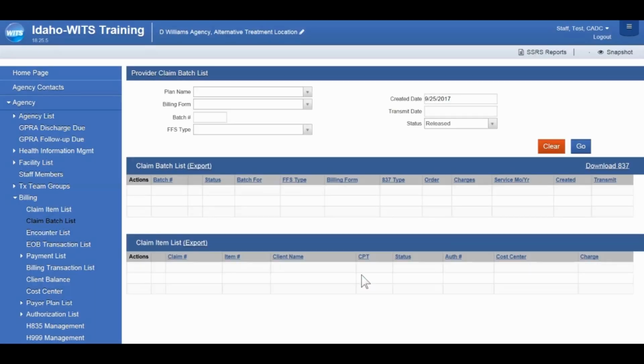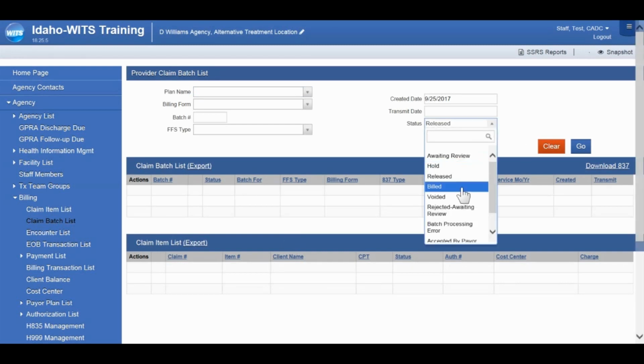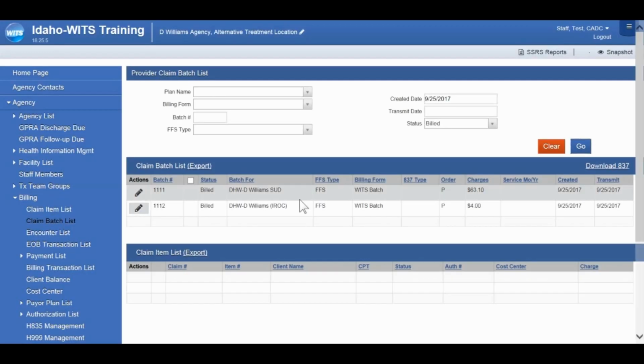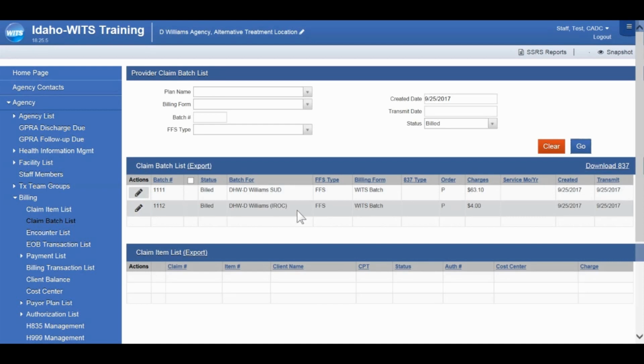Click finish here. And then you can still pull those batches up, but they will now have a status of billed. So you can change that item status there. Click go, and then we can still view those batches if we need to.